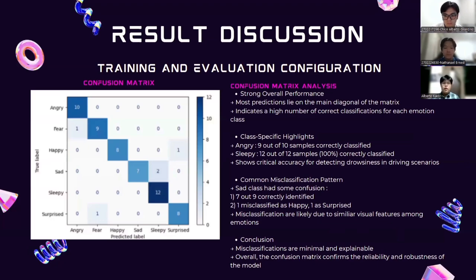In conclusion, misclassifications are minimal and explainable. Overall, the confusion matrix confirms the reliability and robustness of the model. Maybe in the future, if we add more data and have a stronger GPU, we can redo the testing and make the model better.